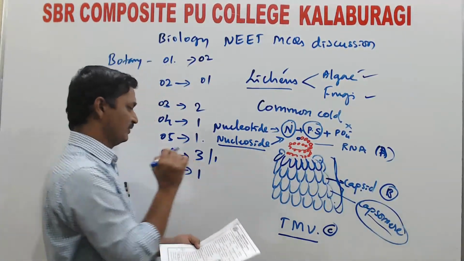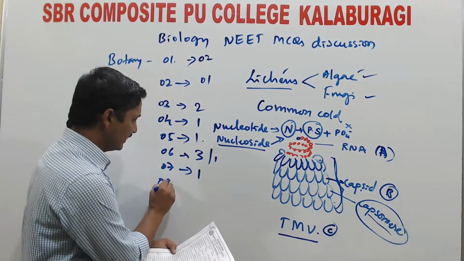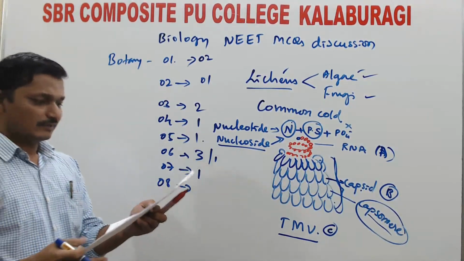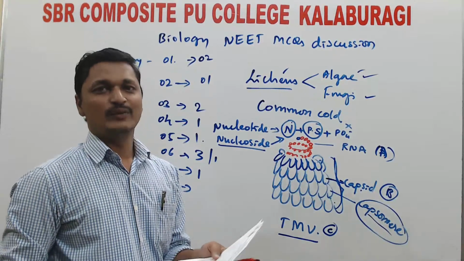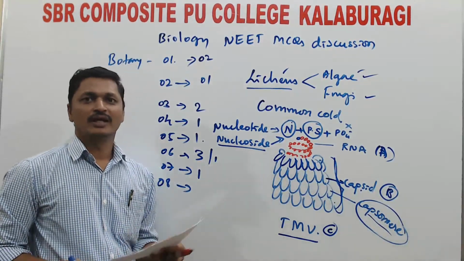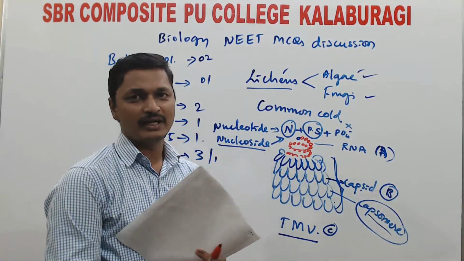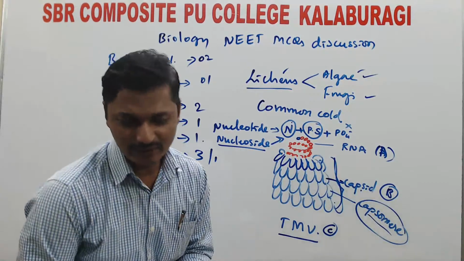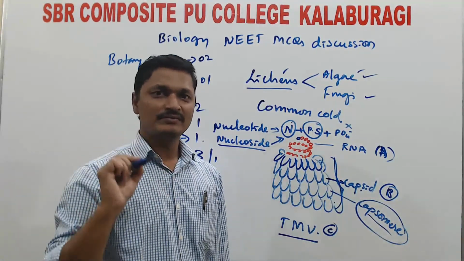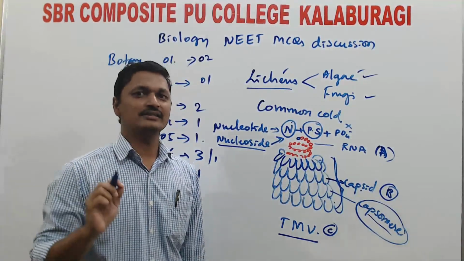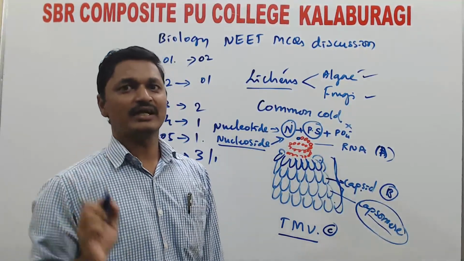That is capsomere. Question number 8. Which of the following phenomena proves that viruses are living? You know, viruses did not find any place in the five kingdom system of classification. Why? Because sometimes they show living characters, sometimes non-living characters.